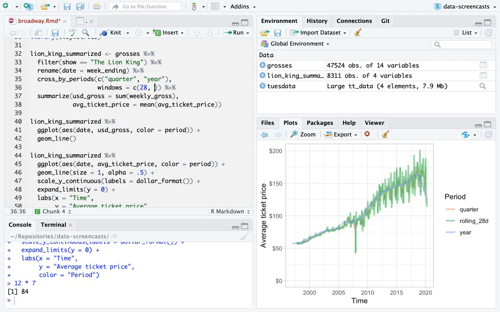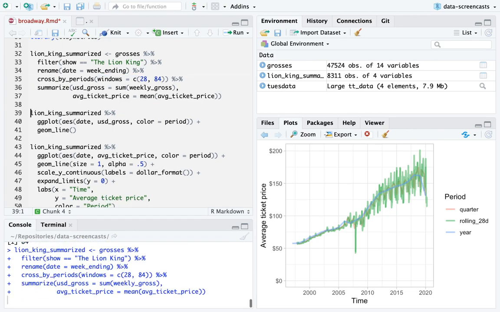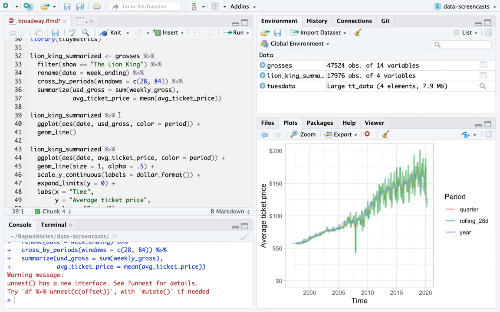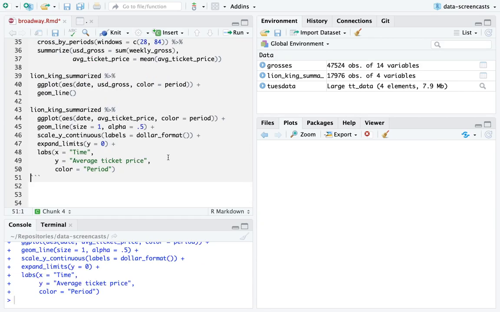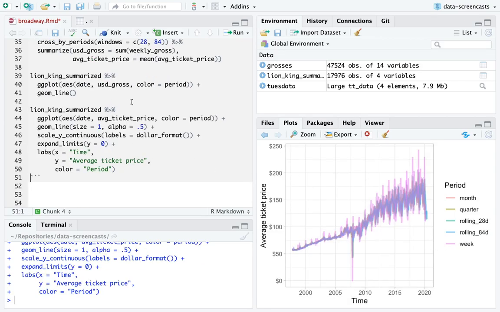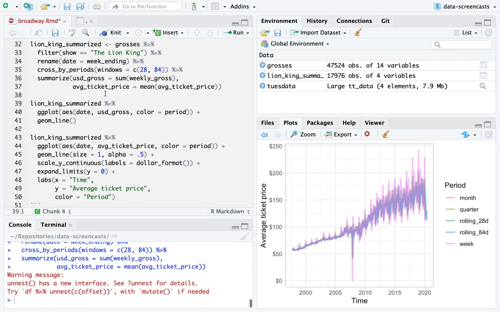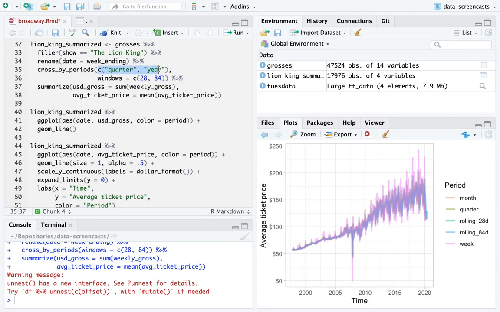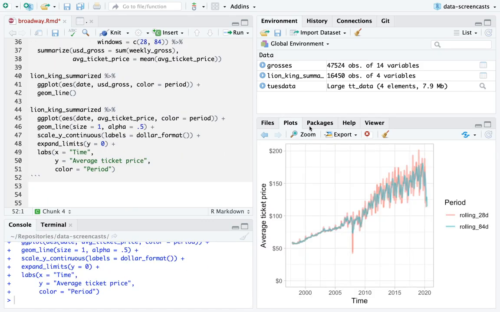I could have added multiple here. I could have said 28 and 84. Heck, I could have even dropped the quarters and the years. And then I look at it again and I say, whoop, I actually need to explicitly remove this. Periods is null. Still practicing with this.